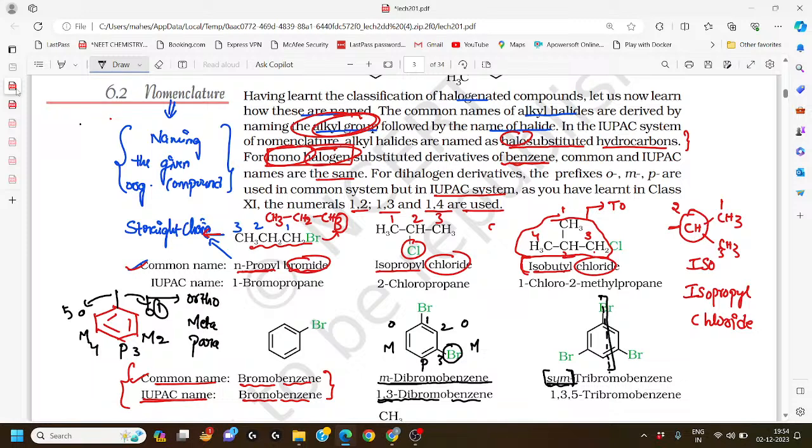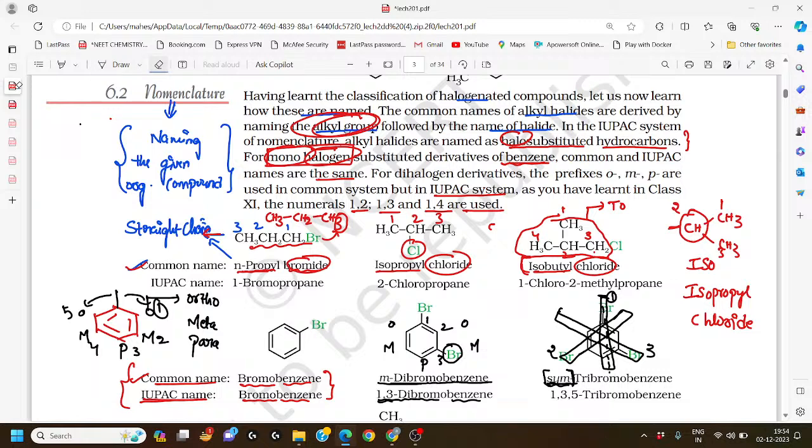If you pass the plane towards this bromine, these two are mirror images of each other. Here are number one, number two, and three. When you pass these planes, the remaining two are mirror images of each other. That's why we use the word symmetrical.